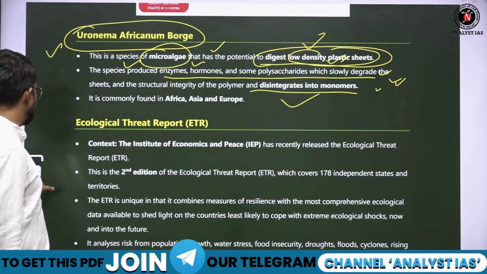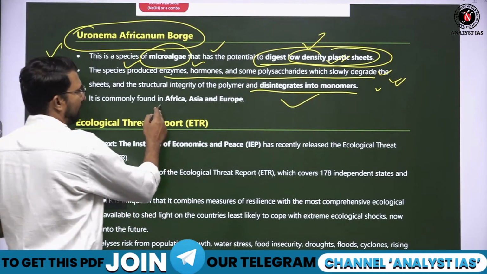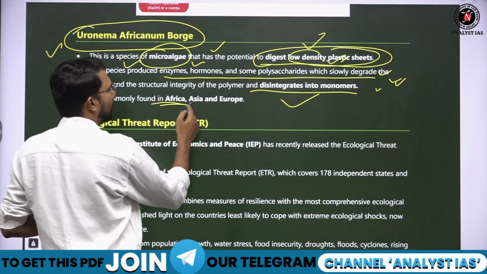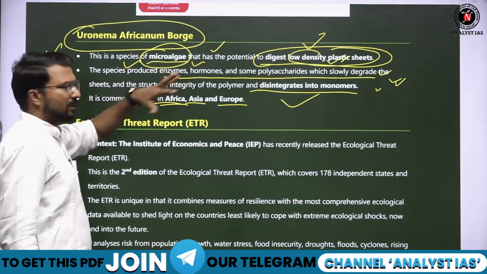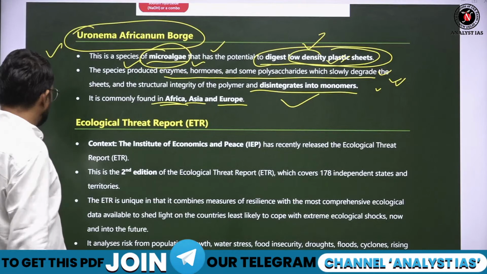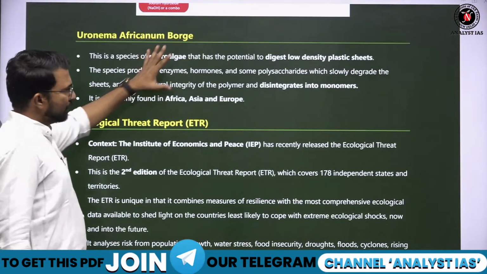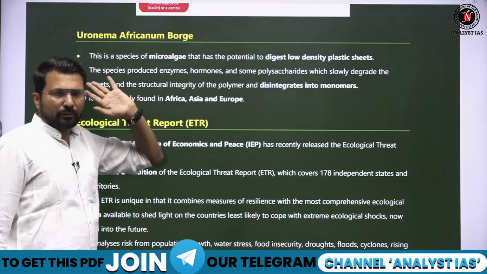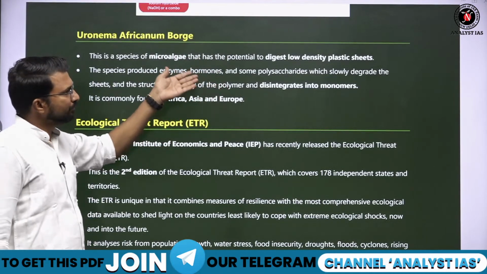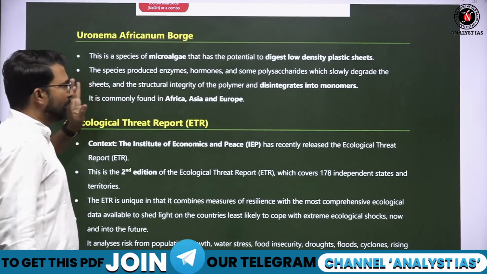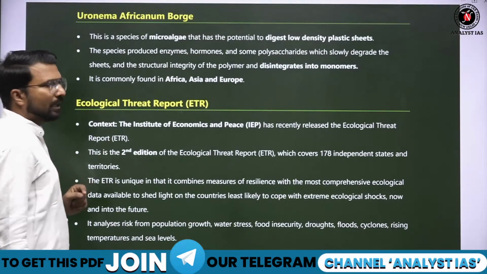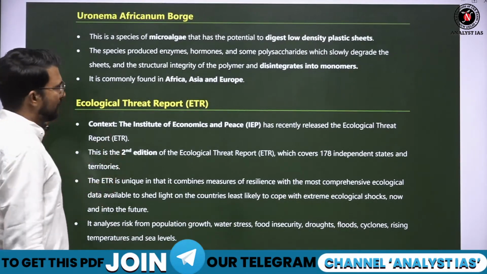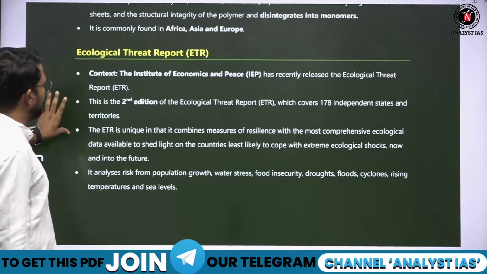They are basically commonly found in Africa, Asia and European region. These are the microalgae. Water body में होते हैं these microalgae. So from the ocean, we can use them to treat the ocean, remove the plastic pollution from the ocean. Euronema africum borge can be used to treat the plastic pollution.